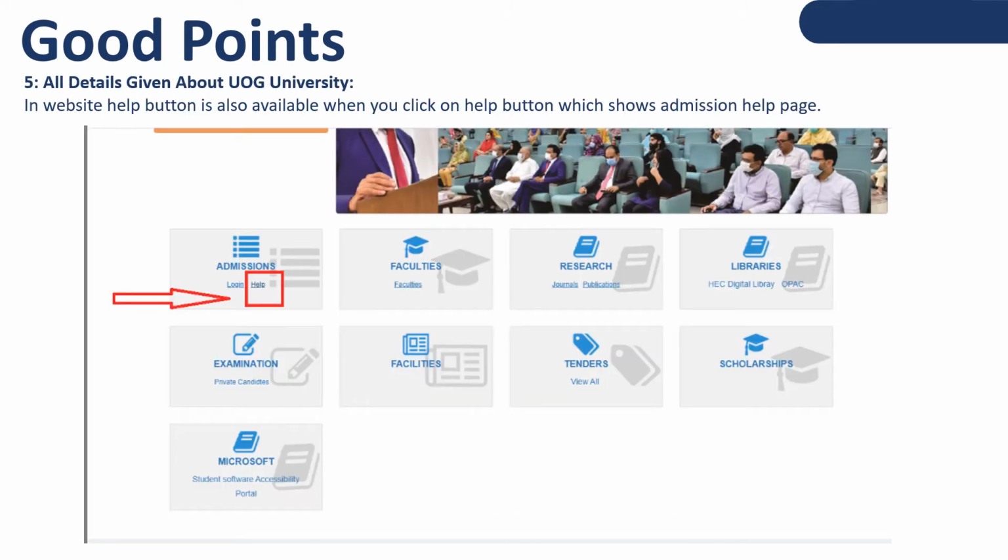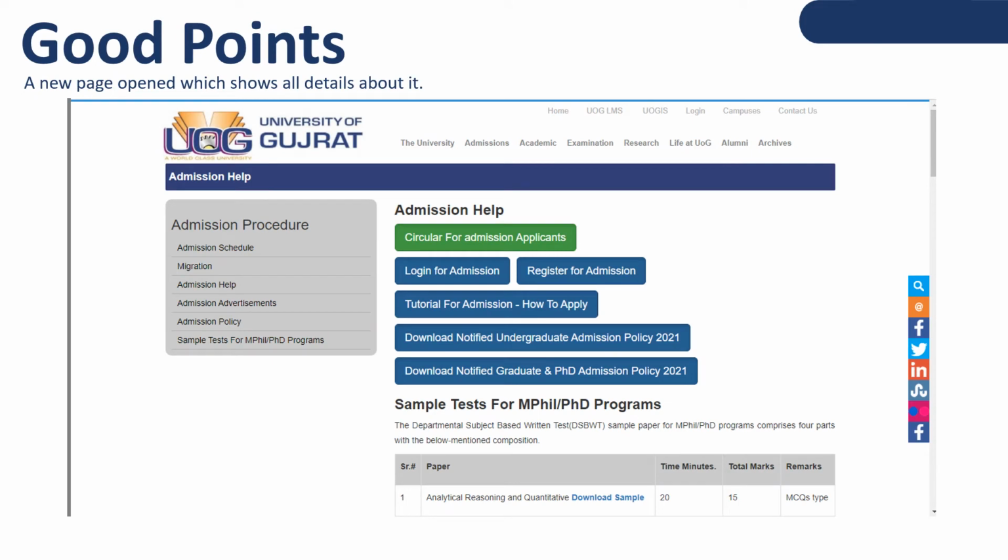When we click on this help button, then this page will appear and this will show us admission help, and we can get all the information like admission schedule, migration, admission help, admission advertisements, etc. Here we can see from this page.